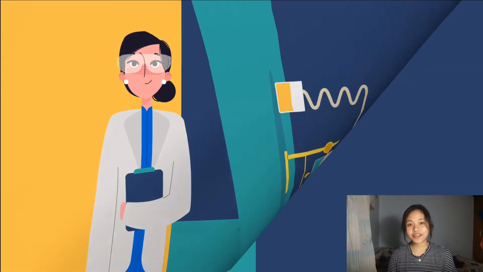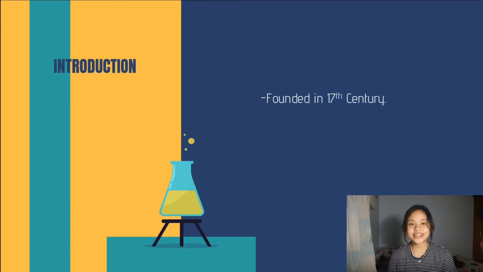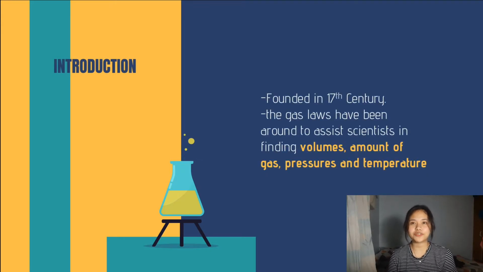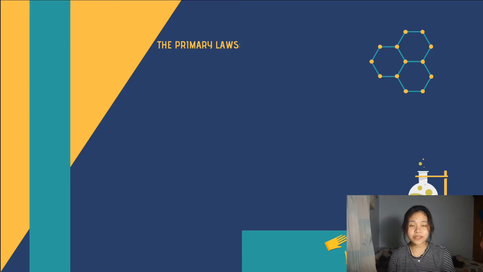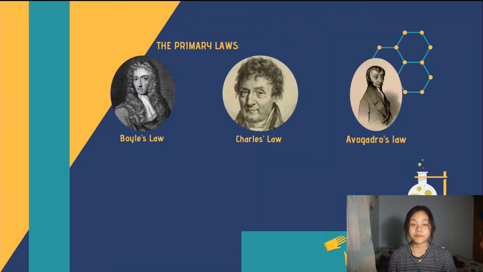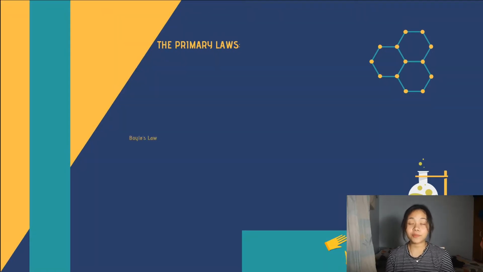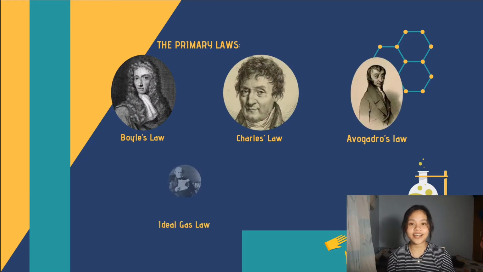So, what is gas law, you might ask? Well, gas law was created in the early 17th century, and it was there to assist scientists in finding volumes, temperature, and pressure when it comes to matter of gases. Now, gas law consists of three primary laws, which are Boyle's law, Charles' law, and Avogadro's law. But in this discussion, we will be tackling five gas laws, which are Boyle's law, Charles' law, Avogadro's law, ideal gas law, and Guy-Lussac's law.